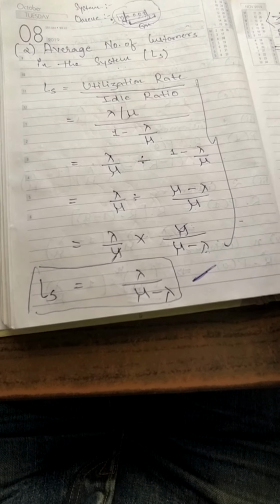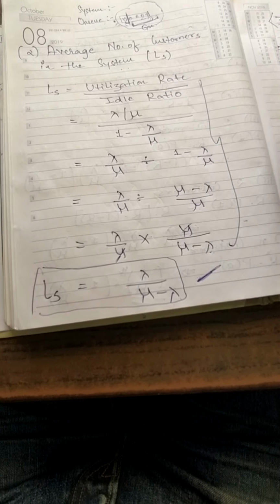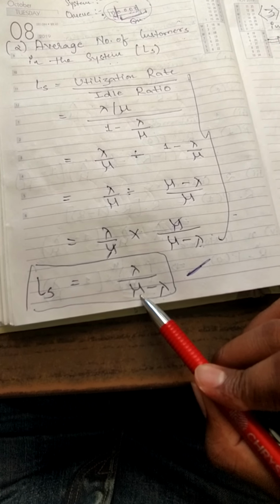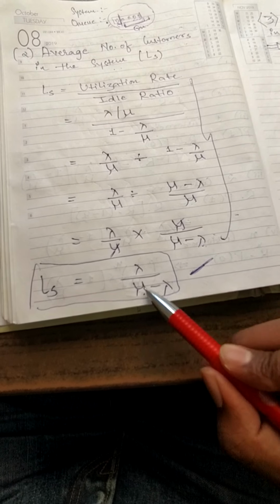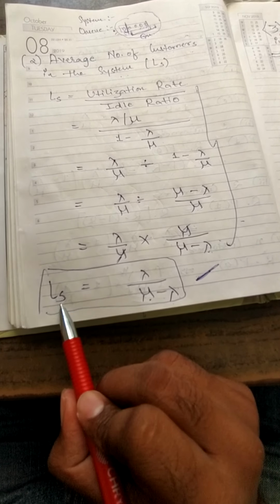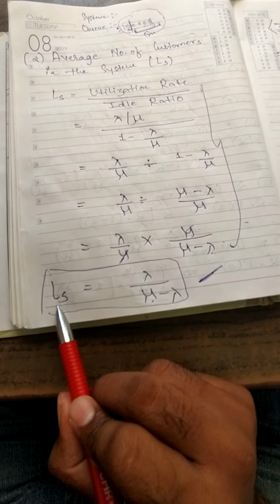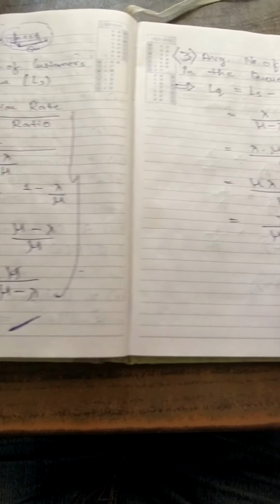If in the exam it asks to calculate the average number of customers in the system, then you know the arrival rate, you know mu, which means service rate, and you just have to put in the values and you will get the average number of customers in the system, which is represented by LS. Okay, this was the first setup.